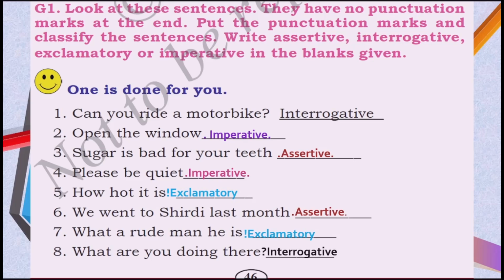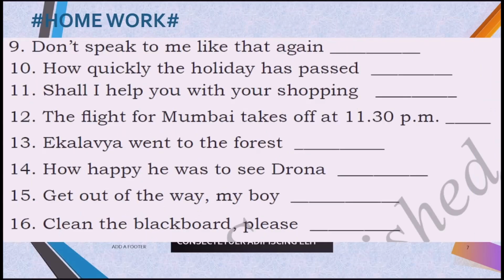Hope you have done this task very easily and understood the task, and you have some more tasks also given. Okay, in your textbook also the same sentences are given. You can either take a screenshot of this, or you may refer to your textbook and do it as homework. Okay, you just read the sentence first and put the correct punctuation mark, and also categorize them into these 4 types of sentences. Okay, hope you have enjoyed this small grammar point very well.